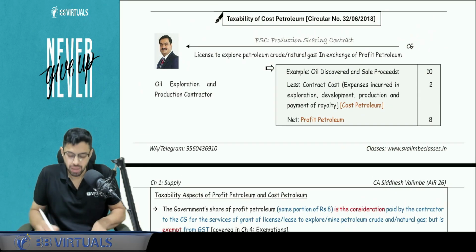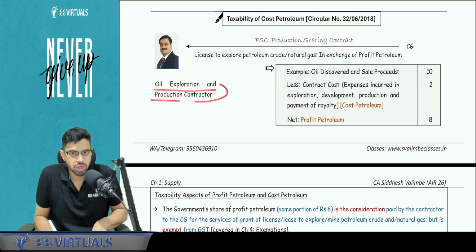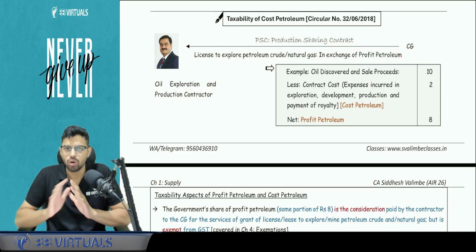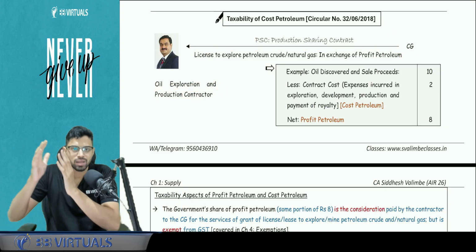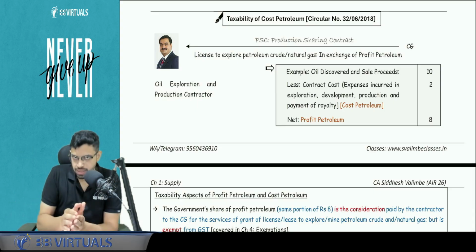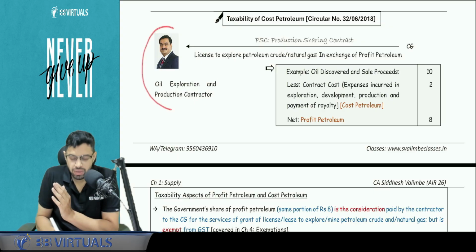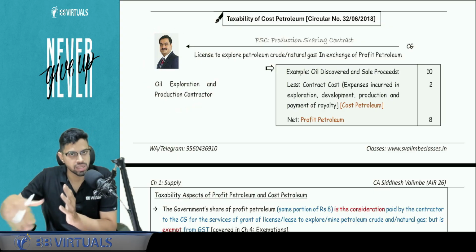Understand one simple thing. There is an oil exploration and production contractor. He enters into a contract with the government, central or state government, that is known as a production sharing contract. What is this production sharing contract? The government is going to grant a license to this particular contractor. Using that license, this person will get the right to extract oil or natural resources.